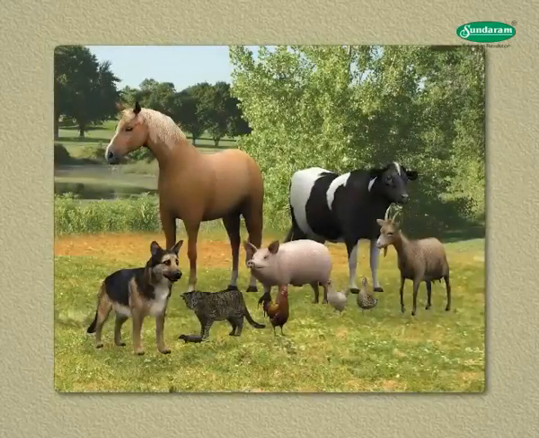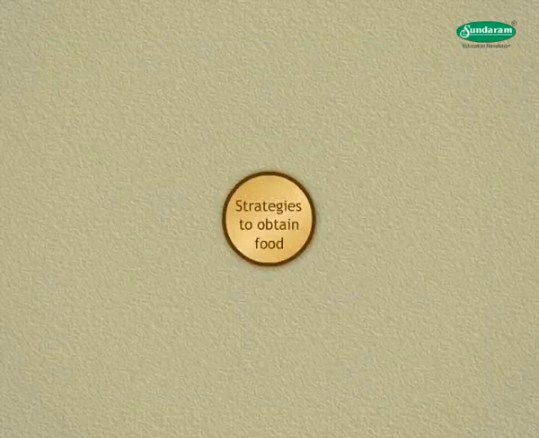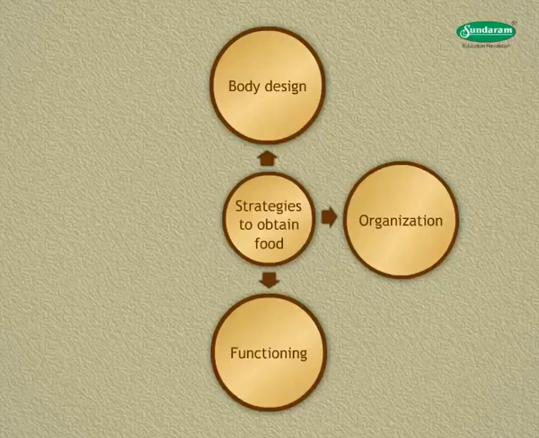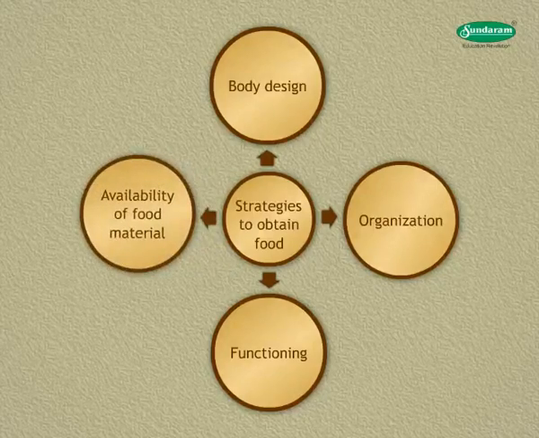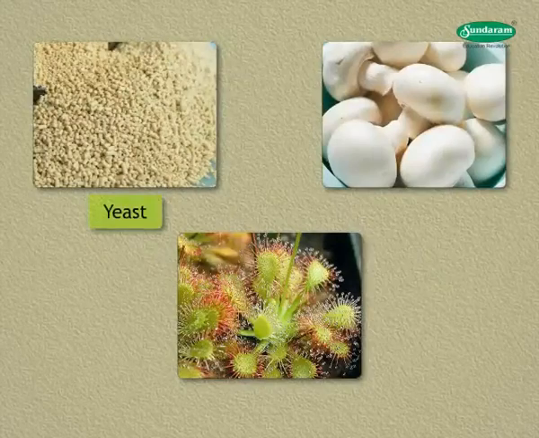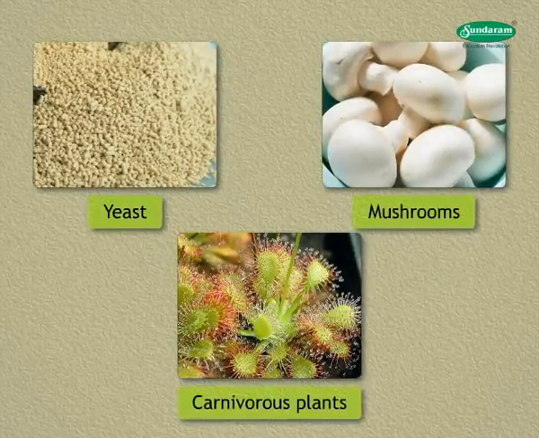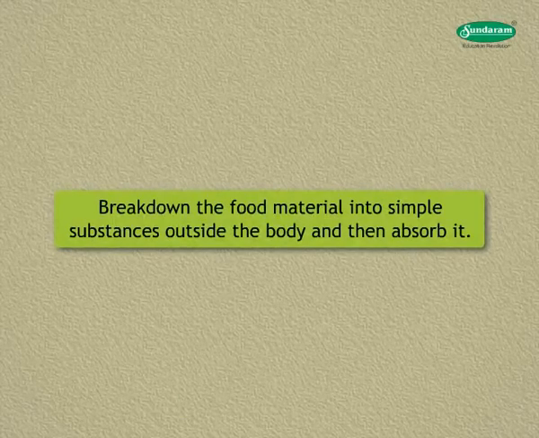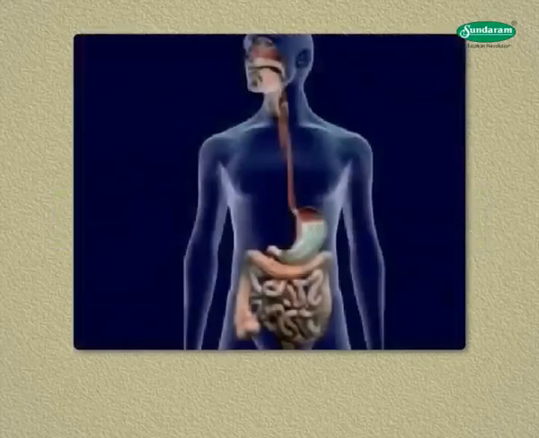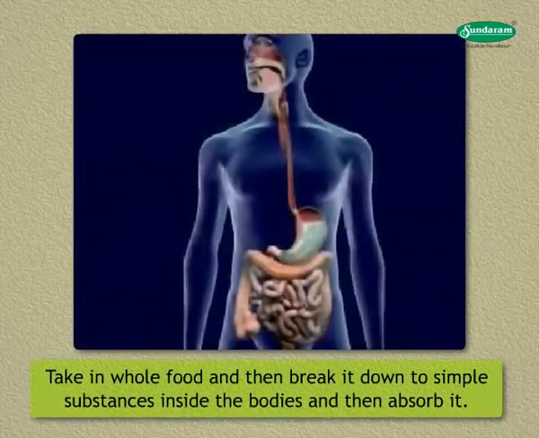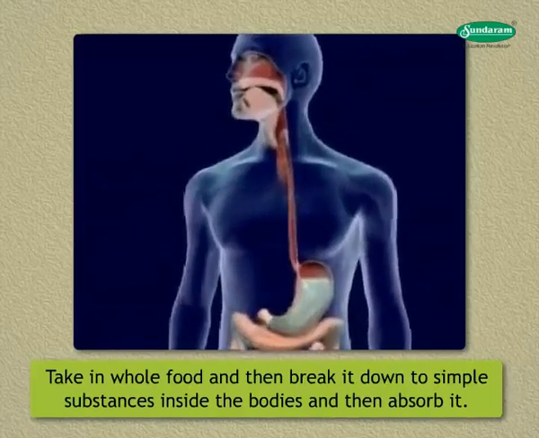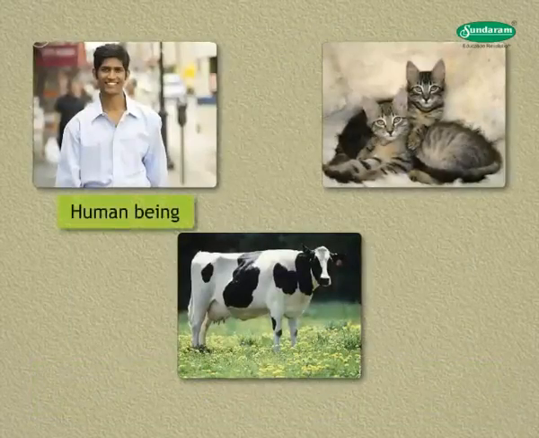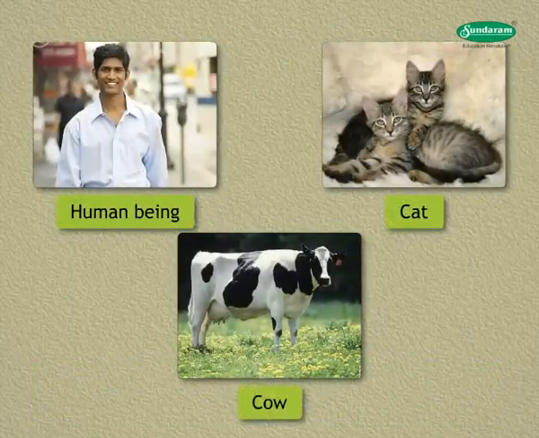Different organisms use different strategies to obtain food depending upon their body design, organization, functioning, and also availability of food material. Fungi like yeast, mushrooms, and some carnivorous plants break down the food material into simple substances outside the body and then absorb it. Some organisms take in whole food and then break it down to simple substances inside their bodies and then absorb it. Example, human beings, cat, cow, etc.